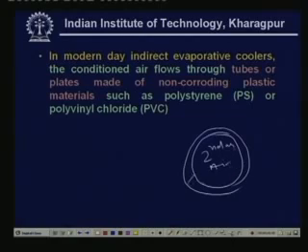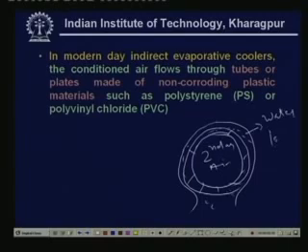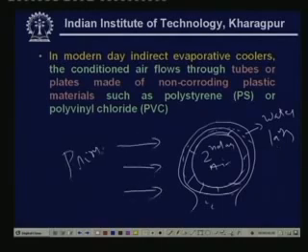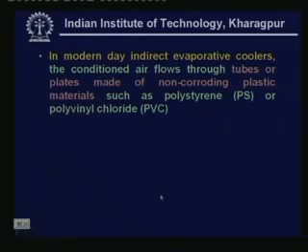So this is the wall of the tube, and you maintain a thin layer of water on the outside of this tube. So this is a layer of water, and over this the primary air will be blowing. As the primary air blows over the wetted tube, water evaporates from the thin layer. As a result there is a sensible heat transfer here. So this layer becomes cold, and there will be heat exchange from the thin layer to the secondary air, which is flowing through the tube.